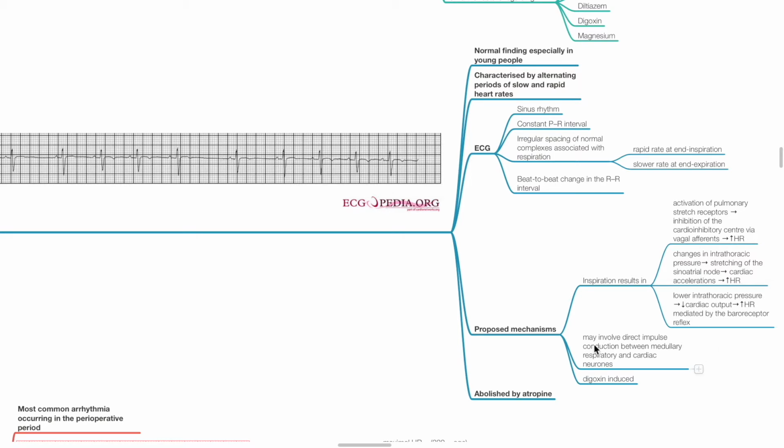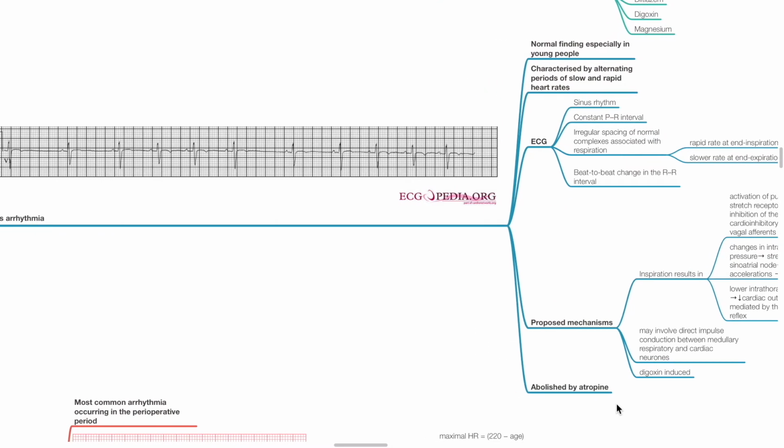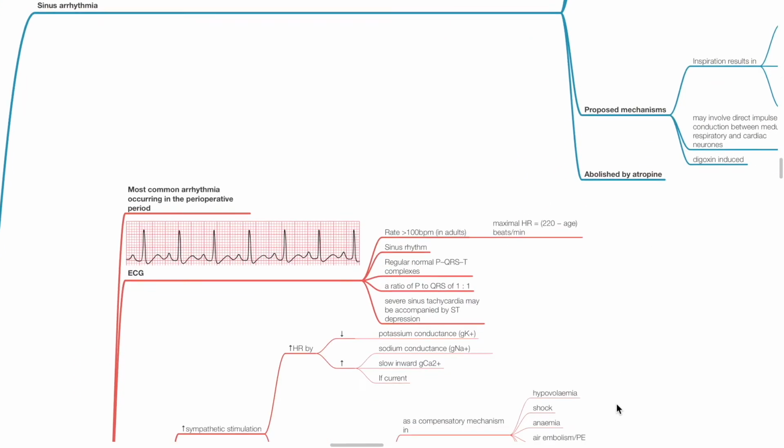The mechanism of sinus arrhythmia may involve direct impulse conduction between the medullary respiratory and cardiac neurons. It also may be digoxin induced. Sinus arrhythmia is abolished by atropine.